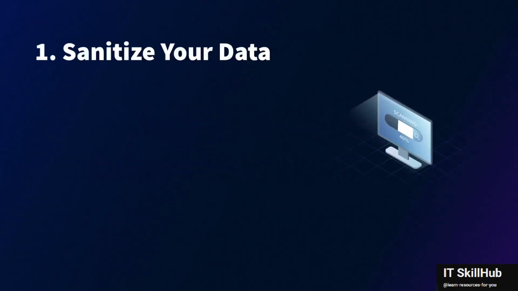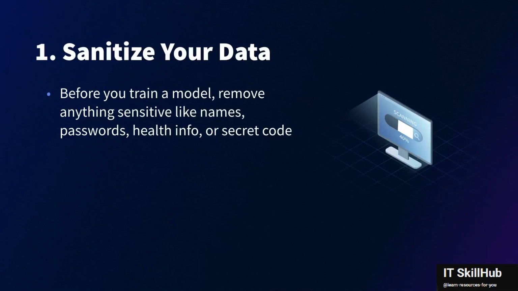Number 1, you must sanitize your data. Before you train a model, remove anything sensitive like names, passwords, health information, or secret code. If those things make it into the training data, the model might accidentally repeat them later. That's why data cleaning is so important. There are tools that can help find and remove private information automatically.